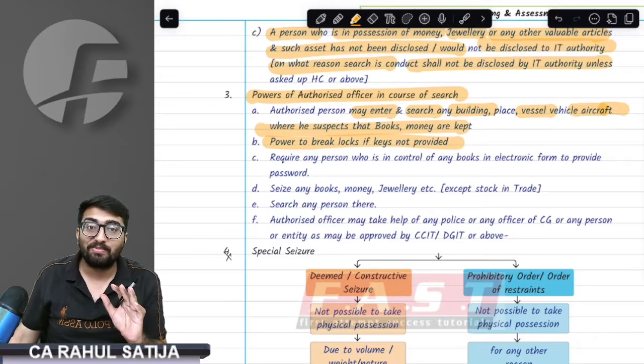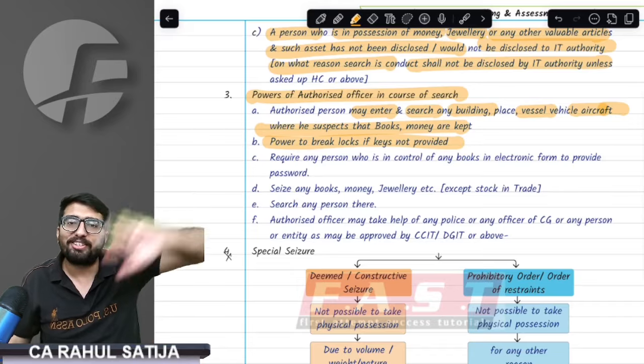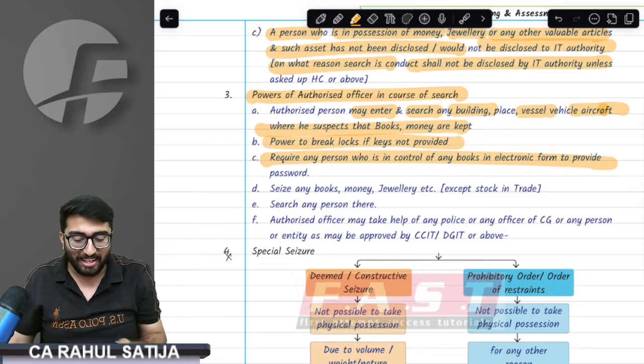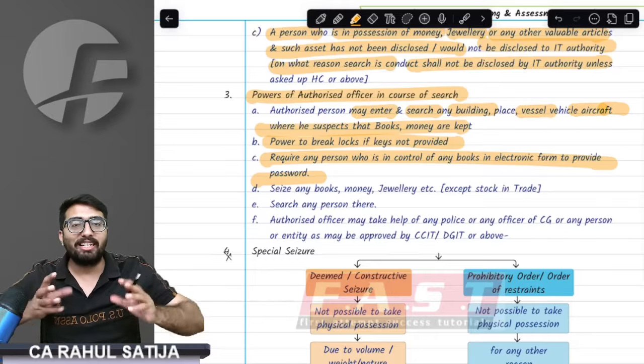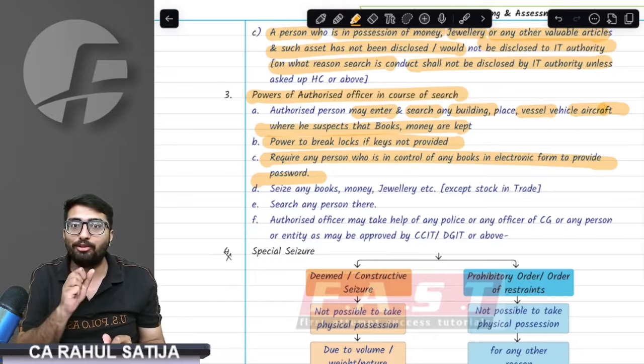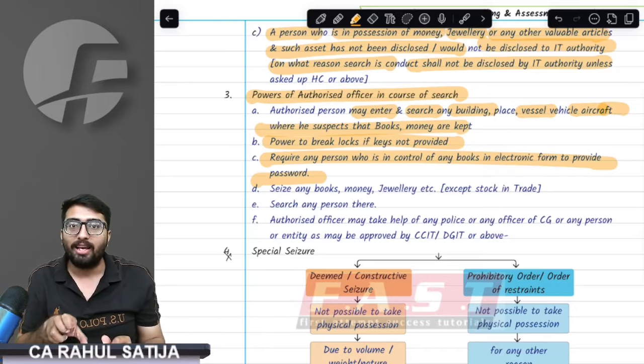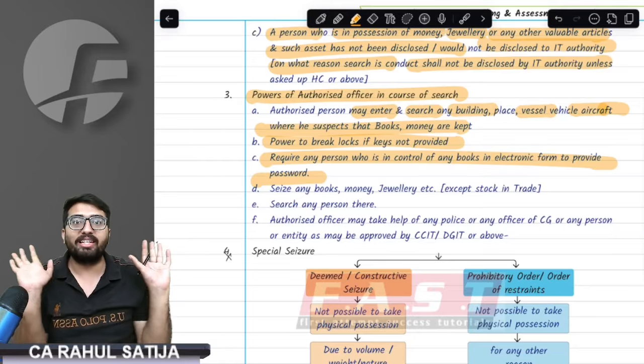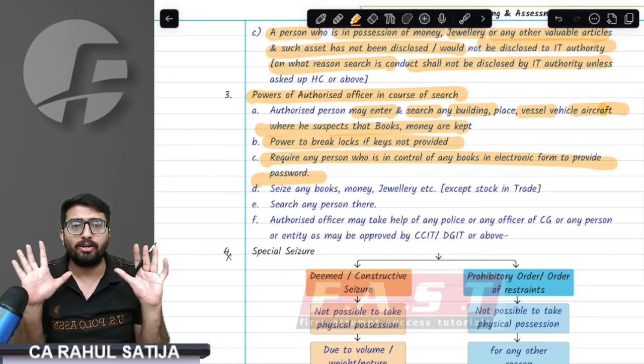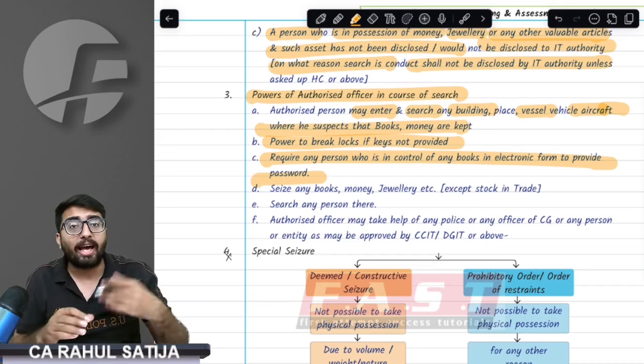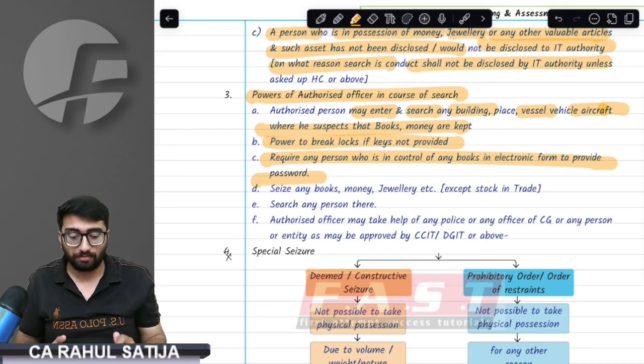They would break the locks. You have seen a lock being broken like that. See, if I have any of my documents in my digital records, for example, if you know Arvind Kejriwal had his iPhone and search took place and he did not disclose anything, he did not share his password. In that case, the department has power to hack your phone and get the data out of your phone.